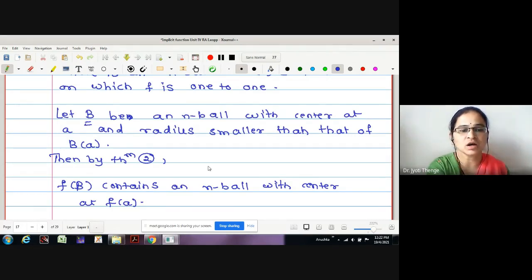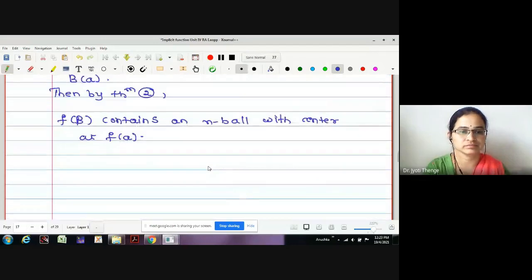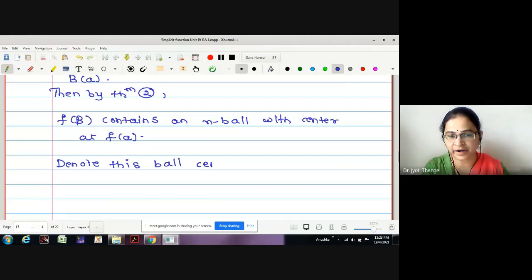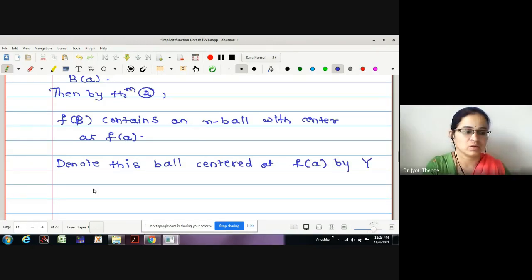This is the construction we have done. Now what will we do? We will denote this ball centered at f(a) by Y.